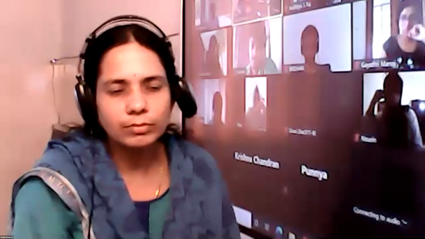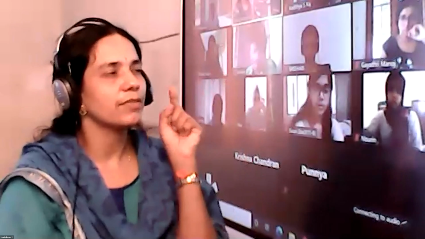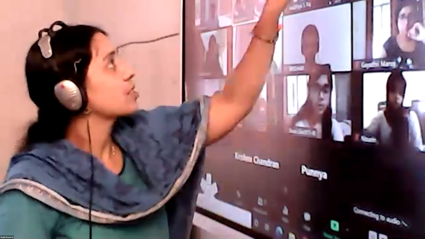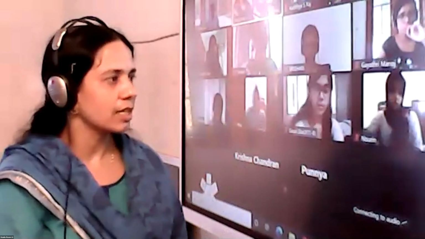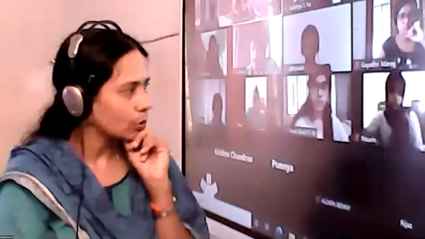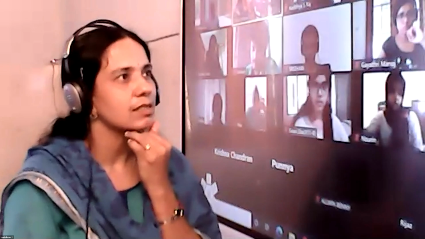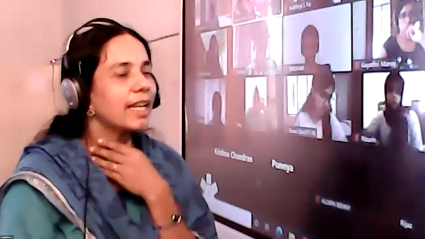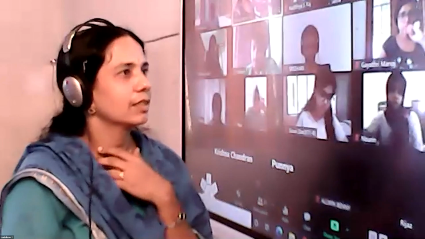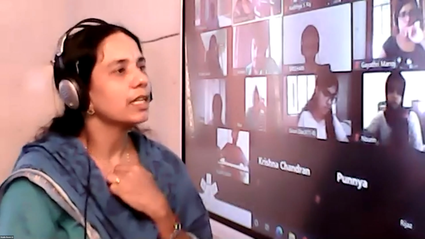Composition of functions. Yes, composition of function is given. Only one function is given. You are given a function f. Find another function g, such that f composition g is equal to g composition f is equal to I. That means what do you have to find? Inverse. Okay, very good. We have to find inverse.